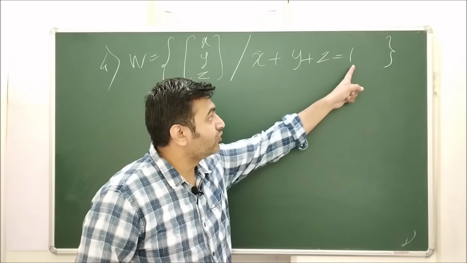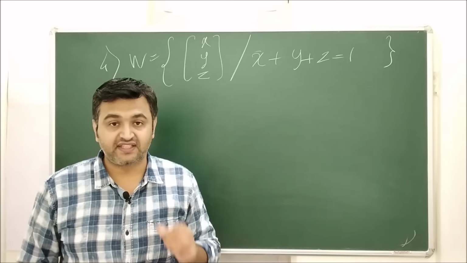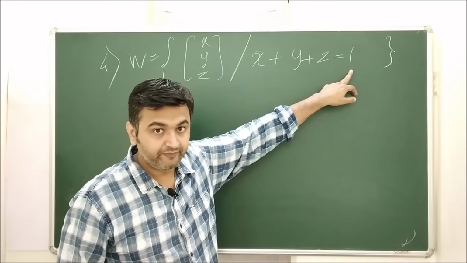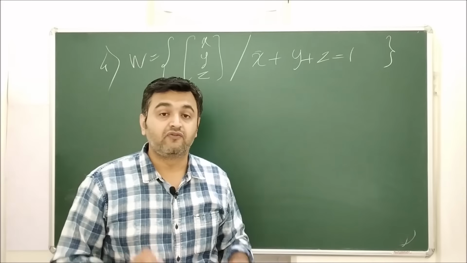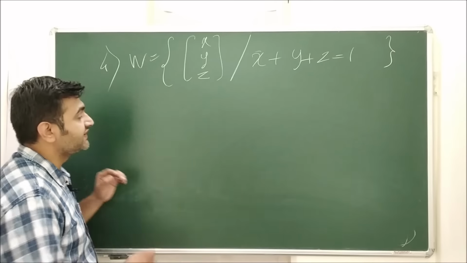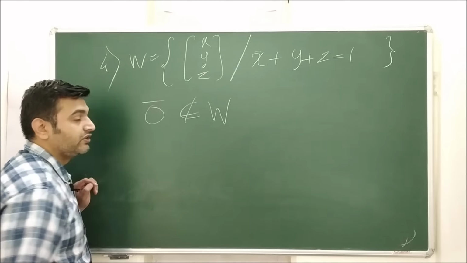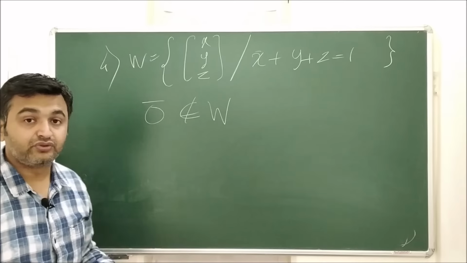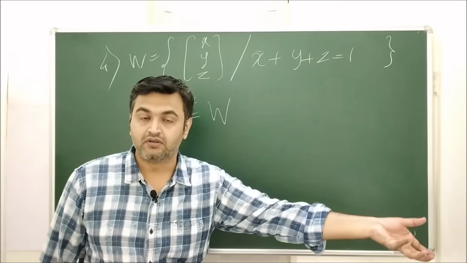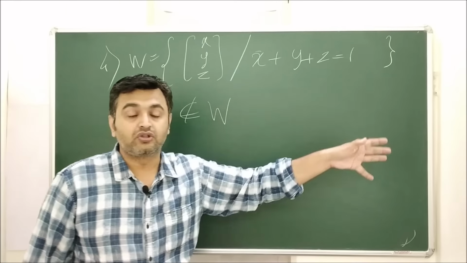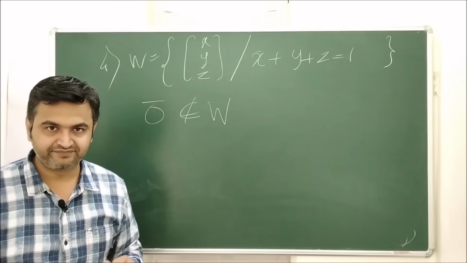So here you can see you have a non-zero constant. That means the term that only involves the non-zero scalar. It is not having any variable. So whenever you have a non-zero constant in the picture, it will never ever form a subspace. And the obvious reason here is, you can see that the 0 vector does not belong to W. What is 0 vector? 0, 0, 0. And you can see 0 plus 0 plus 0 is never equal to 1. So whenever you have a non-zero constant, it will never form a subspace. That is the second hint.